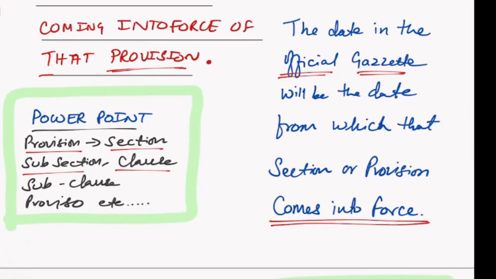Please understand one important thing we need to know. One section can have different subsections and clauses. Each subsection, each clause can have a different effective date. Very important for you to understand. So when you read the law, that is what it means. Different provisions can have different dates. They are not saying different sections can have different dates.